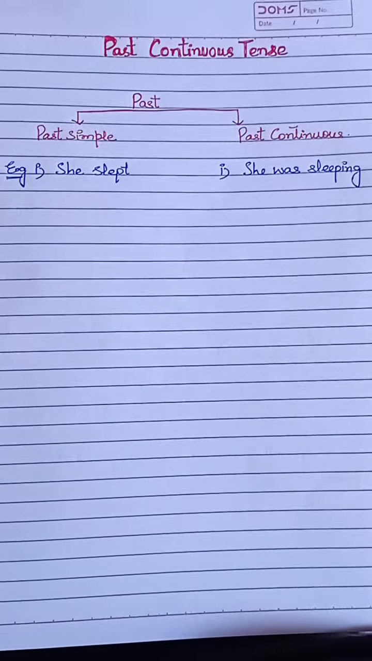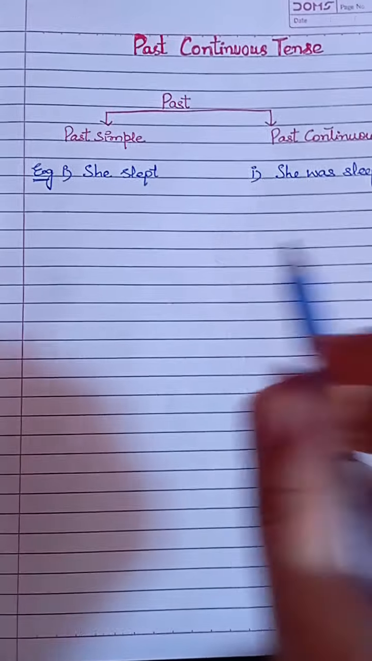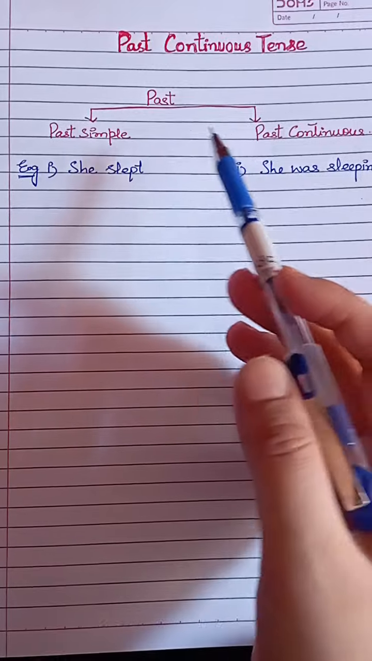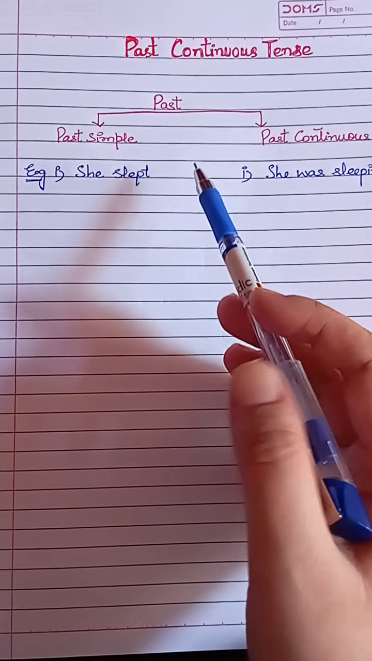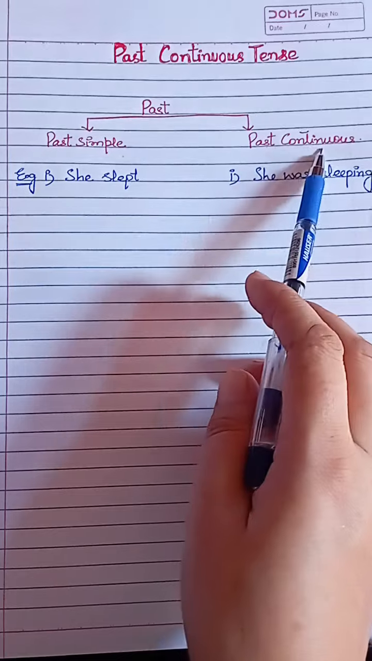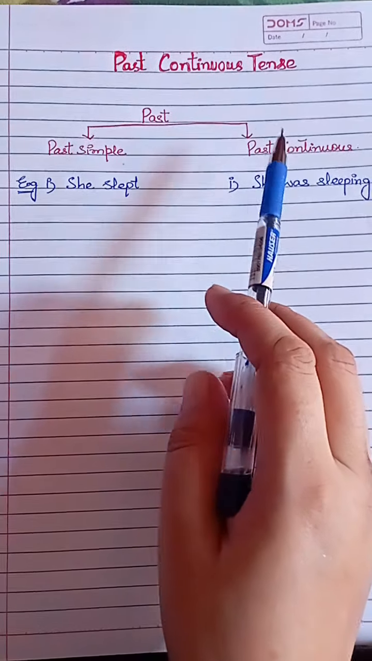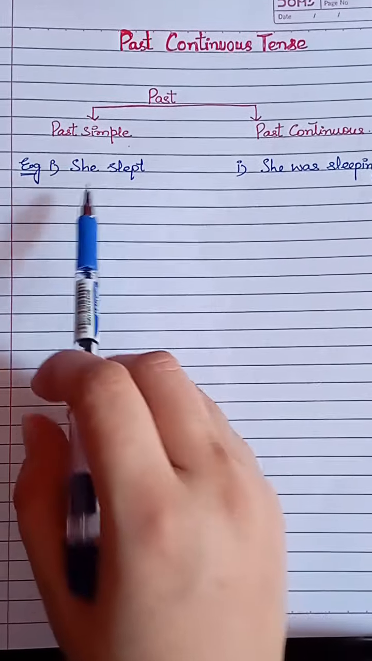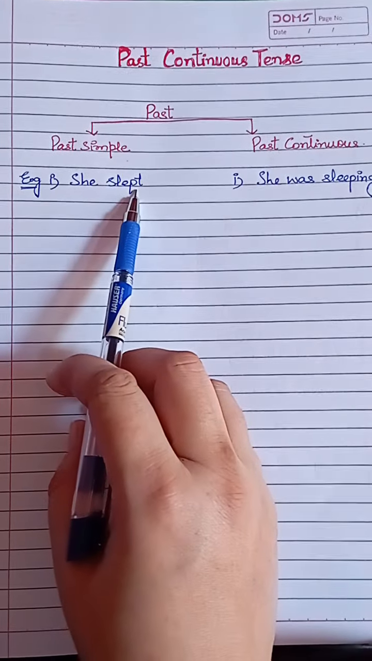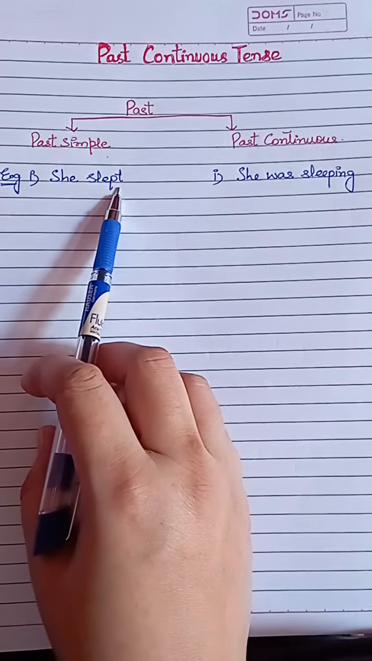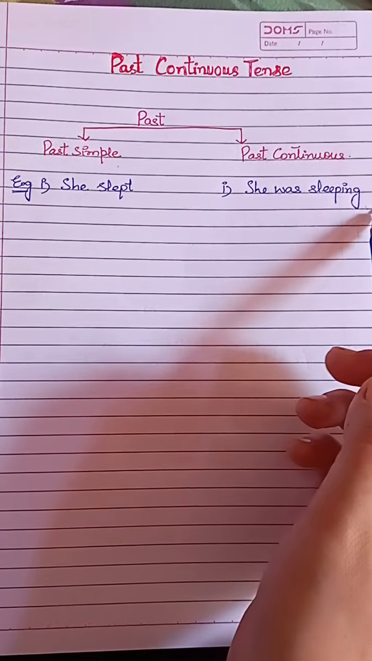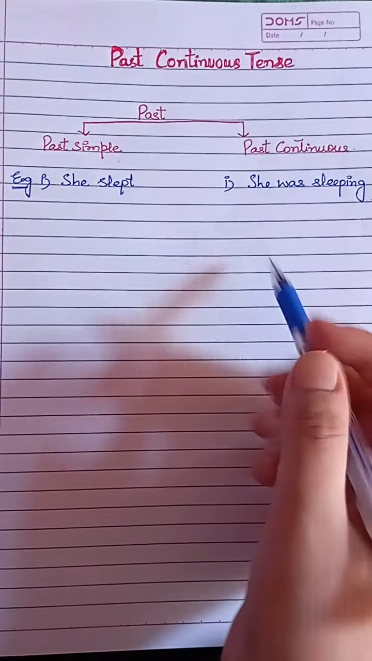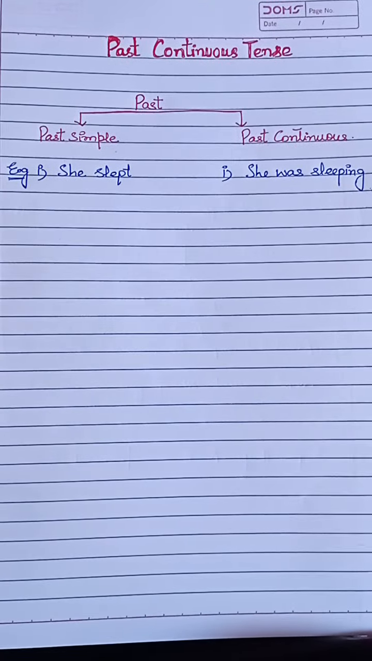Welcome to the class on the past continuous tense, which is also called the past progressive tense. When we talk about the past in English, there are two basic tenses, the past simple and the past continuous tense. An example of past simple tense is "she slept," and an example of past continuous tense is "she was sleeping." So let's understand the difference.